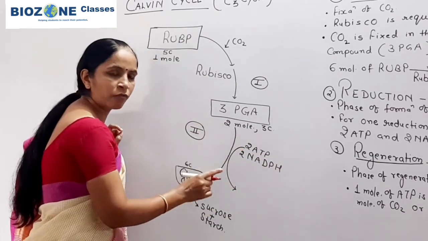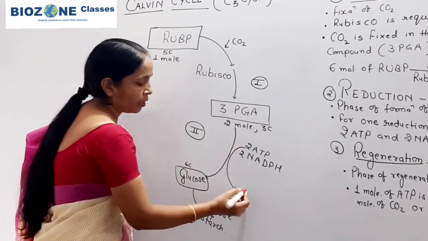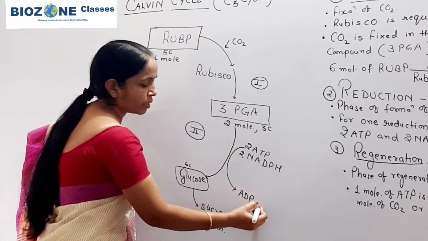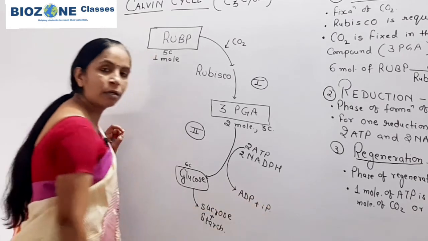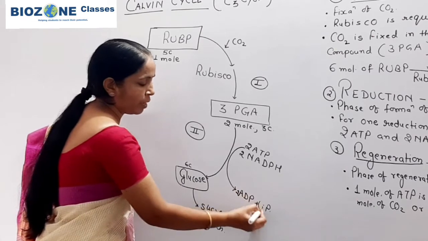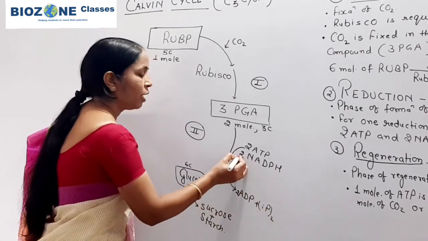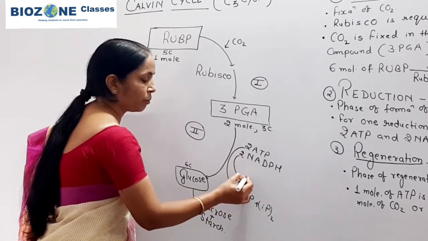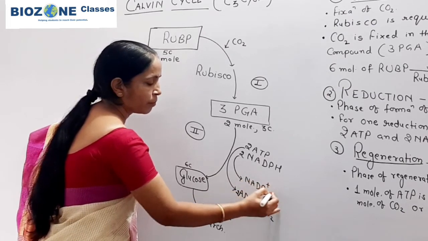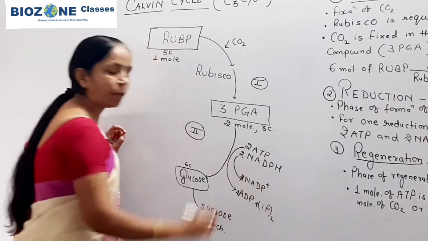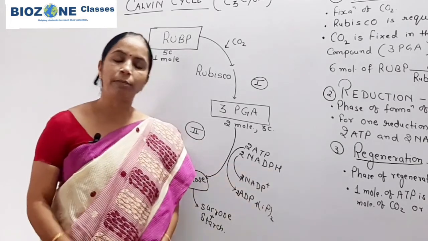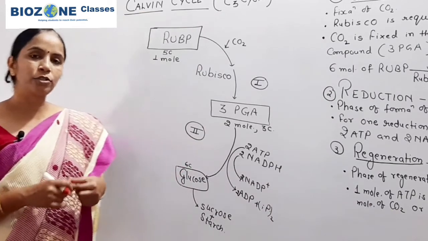ATP is required for phosphorylation. So 2 ATP break down into ADP plus inorganic phosphate, so 2 inorganic phosphate and 2 molecules of ADP are released. And here 2 NADPH, you remember, break down into 2 NADP plus, and protons are released. These protons or hydrogen are required in the reduction phenomena.